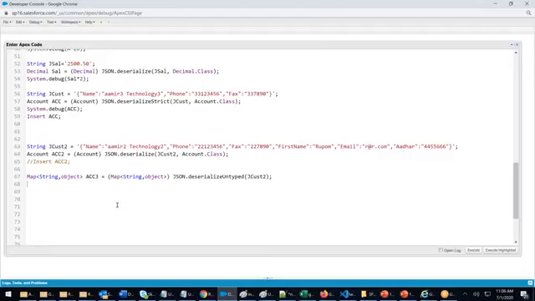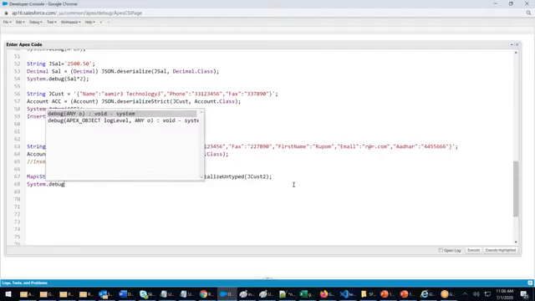The whole data is stored in ACC3. The complete data is stored in ACC3 in the form of key and value. If you want to see the keys and what is inside it, you say system.debug.